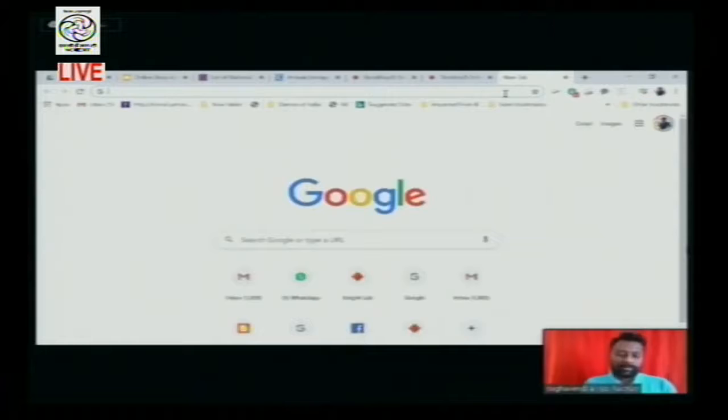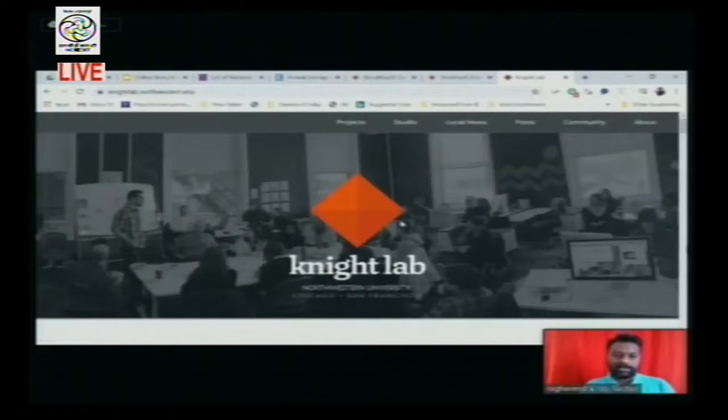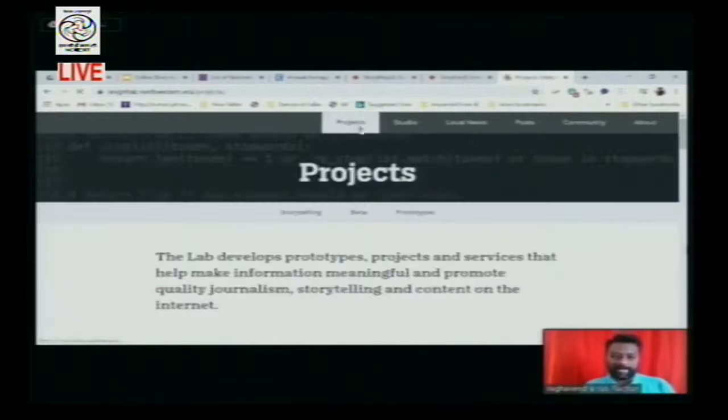You just type knightlab.northwestern.edu. That is the URL of this online interactive storytelling tool. Once you do that, you click on Projects.